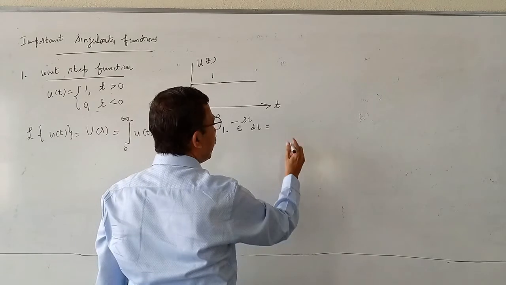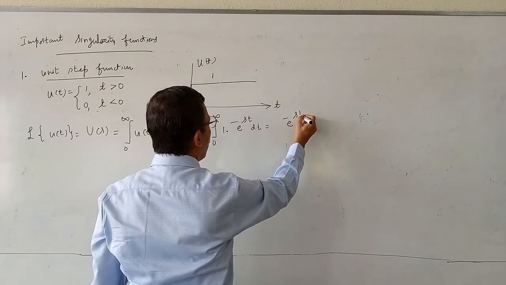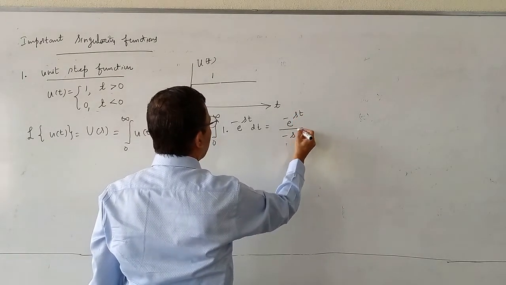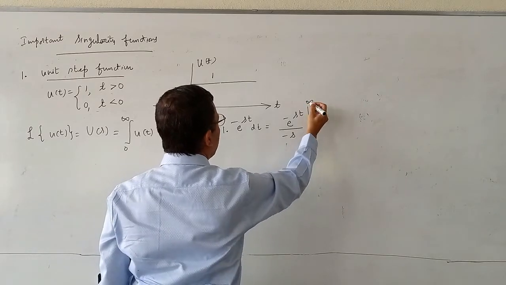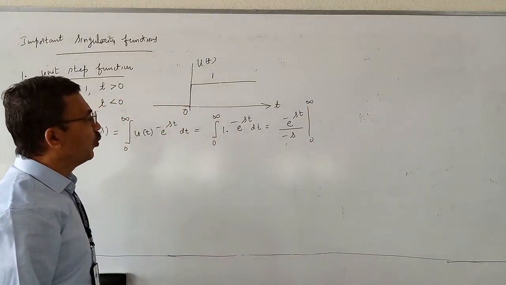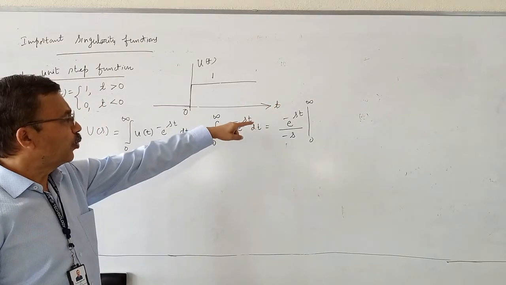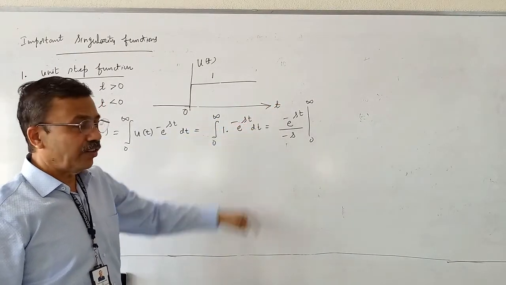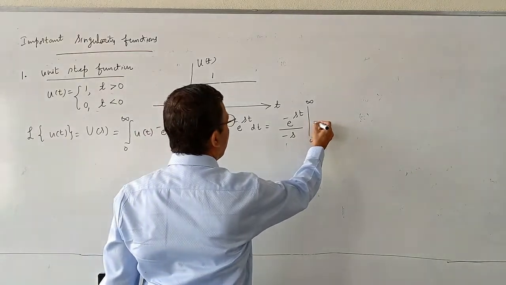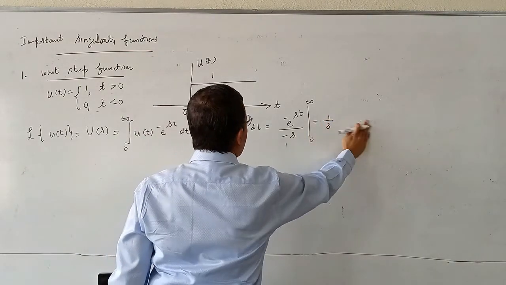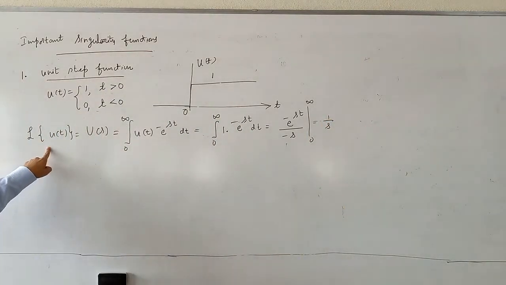E to the power minus st, if you integrate, you get e to the power minus st by minus s, limits from 0 to infinity. If you put t equal to infinity, e to the power minus infinity is 0. If you put t equal to 0, e to the power minus st is 1. Therefore, you get a result 1 by s. So Laplace transform of unit step function is 1 by s. This you have to remember.